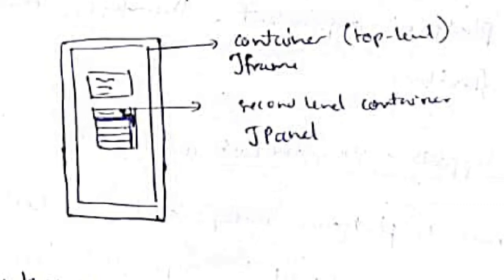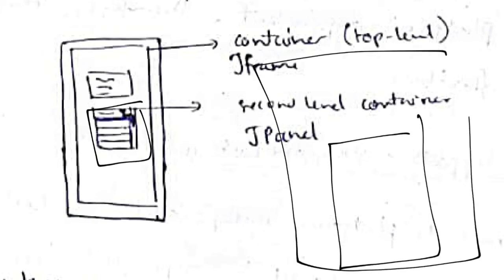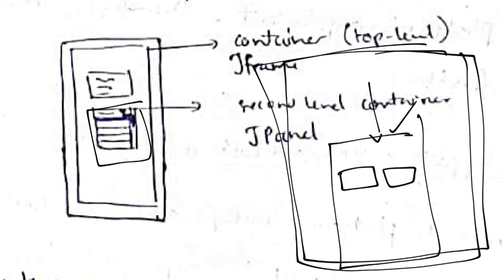Suppose that this is a JPanel. In a JPanel we will have another type of container. See, this is the whole device, and inside that we have another small container. This is a top level container. Inside this we have a second level container. In this container we can have a text view or an image view. So this is also a type of container, but it is second level.